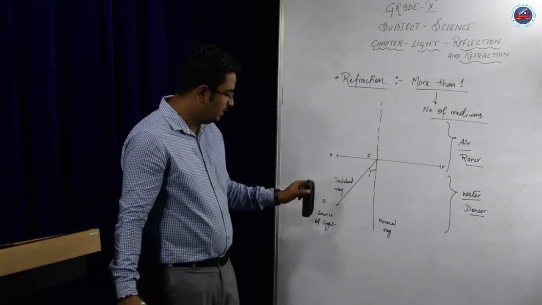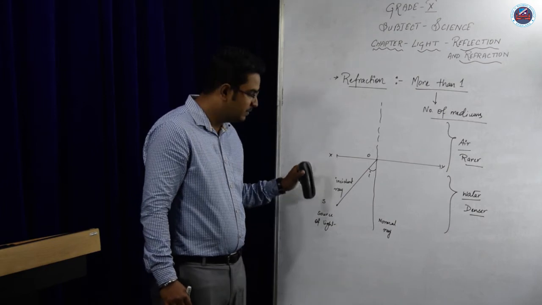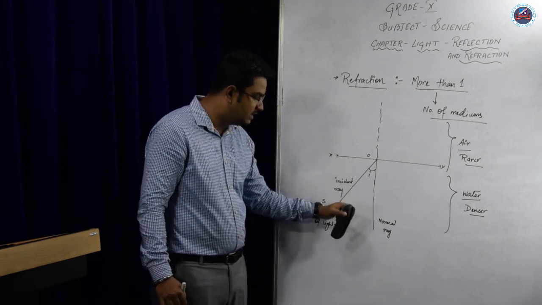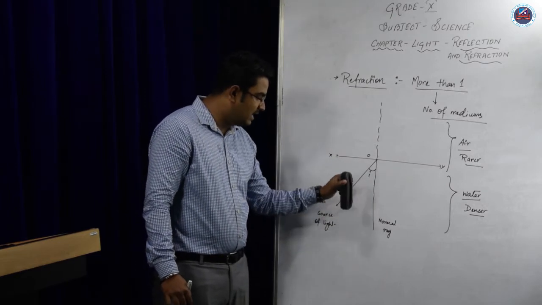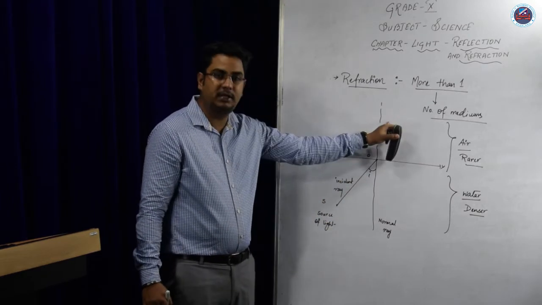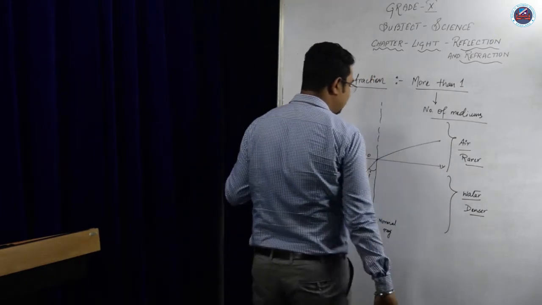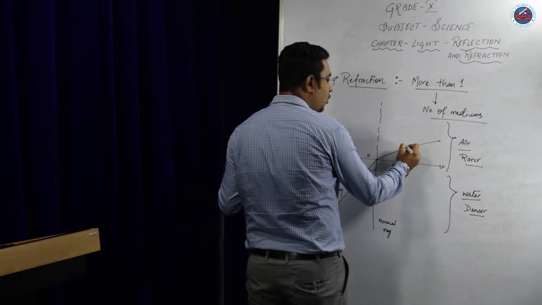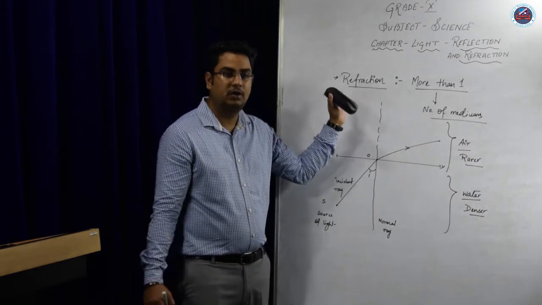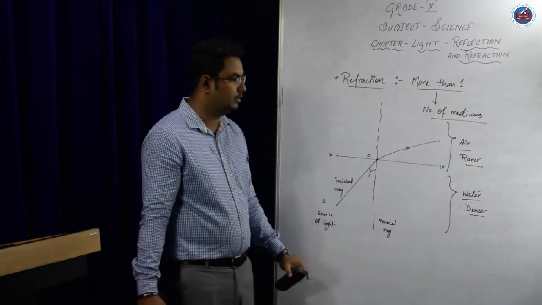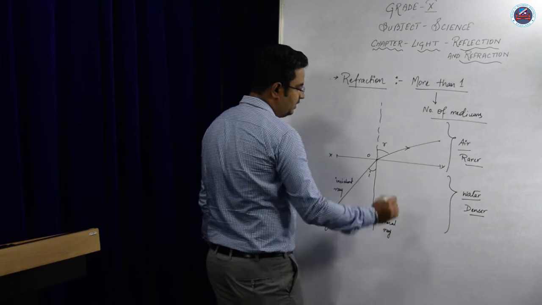Now in this case, what makes this case different from the previous one? In this case, the source of light is in the denser medium. So whenever the light travels from a denser to a rarer medium, the refracted ray or the light will bend its path away from the normal. Now in this case, it will not move towards the normal, whereas it will move away from the normal. So this angle would be the angle of refraction.